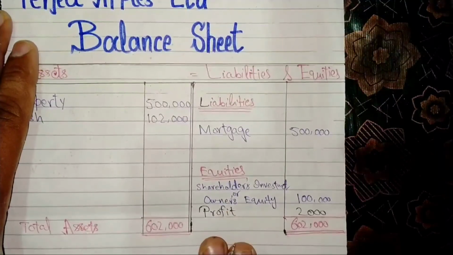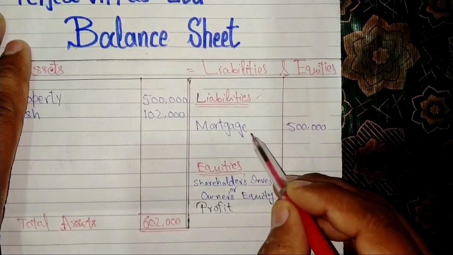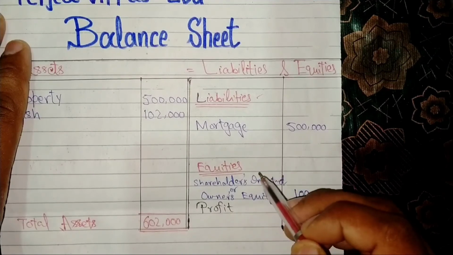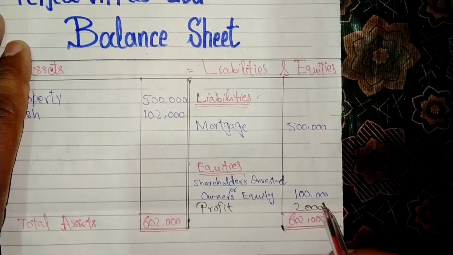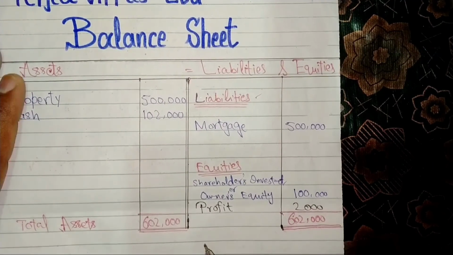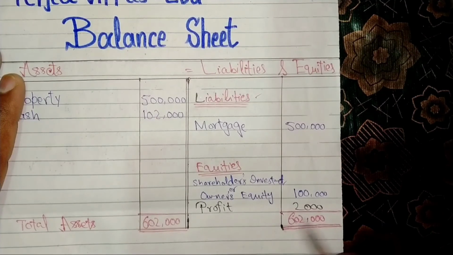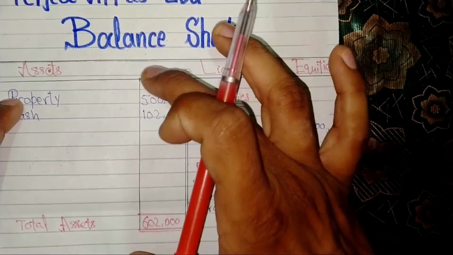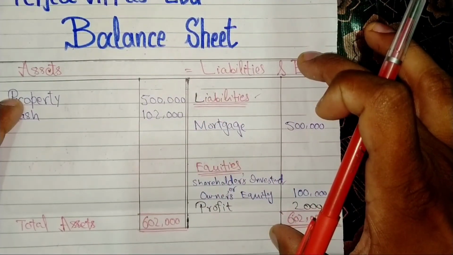The credit side of the balance sheet includes liabilities, mortgage, and equities, which include shareholders investment or owners equity investment amounted $100,000. Remember, this was the equity on trial balance, and equities also include profit of $2,000. The total of asset side is equal to liability and equity side.